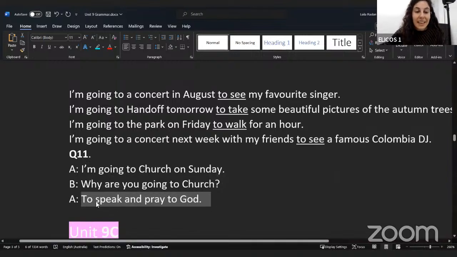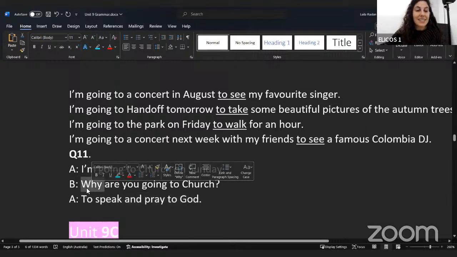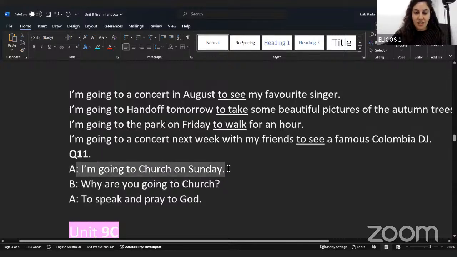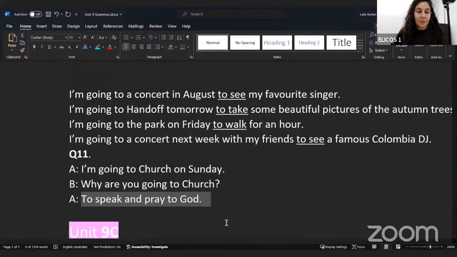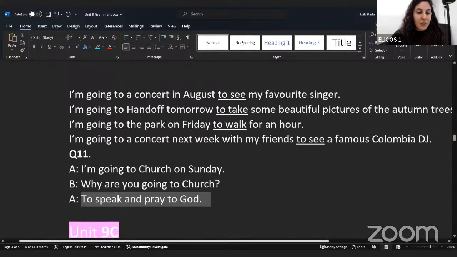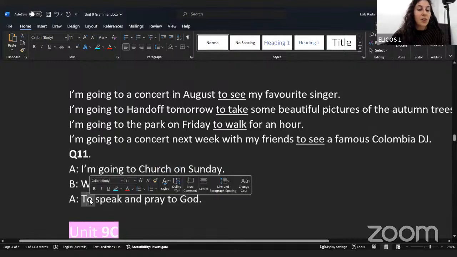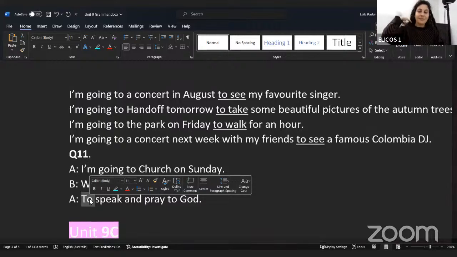So when we can use the infinitive of purpose to respond when someone asks us, why are you doing this first action? So why are you going to the church? So you could say to verb, to pray, to see my friends, to whatever. So immediately when someone says why, you respond to verb, to action, whatever the reason is.